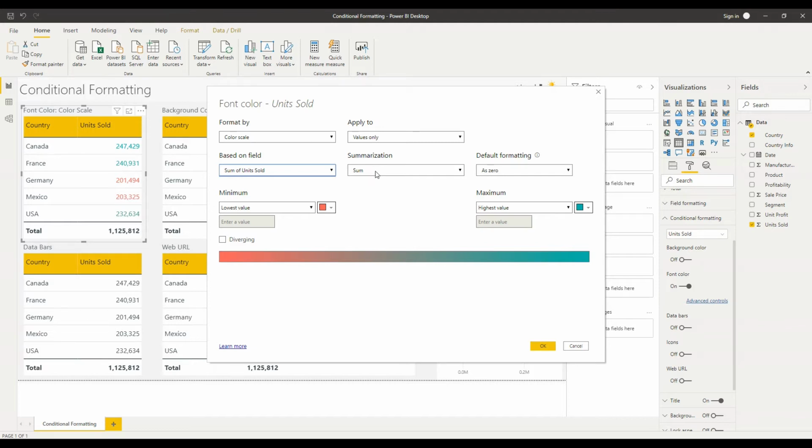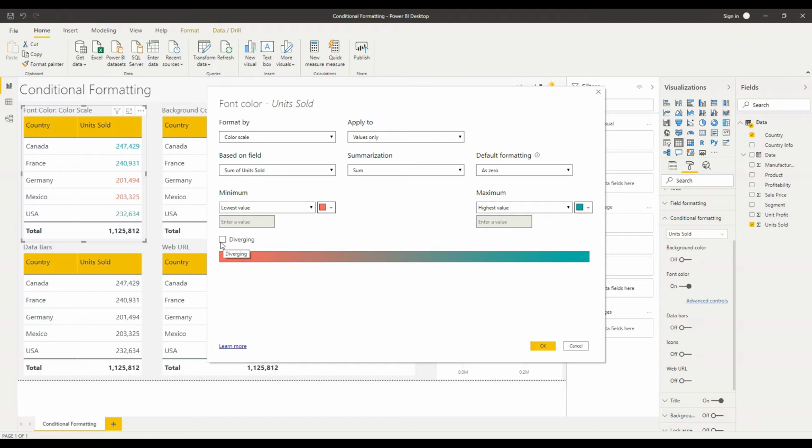So next I've got my summarization option. So this is how I'm going to aggregate my data. At the moment I'm looking at a sum, as we've seen. I could look at averages, maximum, minimum, etc. to inform my formatting. And then I have one more option here, which is effectively how I'm going to treat my blanks in my data. So I can just format them as 0, I can not format them at all, or I can choose a specific color for those blanks. So I'm just going to leave this as is.